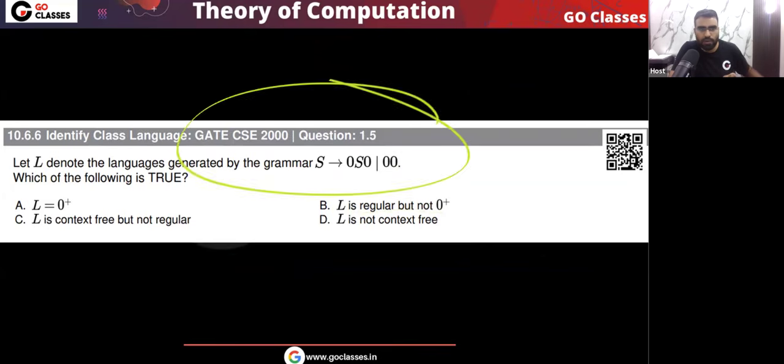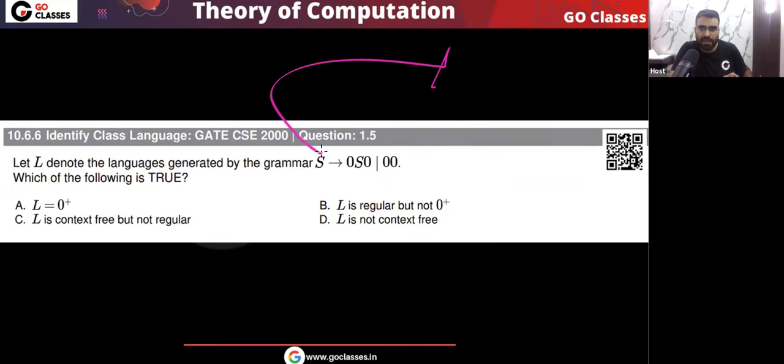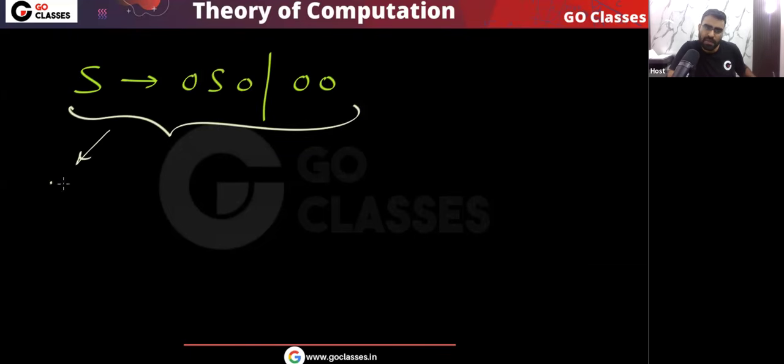But remember, if you want to find whether the language is regular or not, you have to find the language first, and after finding the language you check whether it is regular or not. A very important point: if you have a regular grammar, then the language will definitely be regular, but a non-regular grammar may or may not generate a regular language. Is this clear? This is a perfect example. Look at this grammar. It is not a right linear grammar.